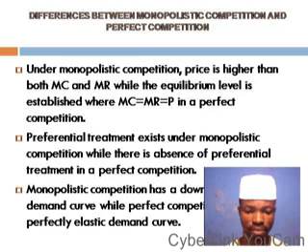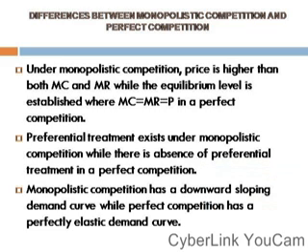Another difference is that monopolistic competition has a downward sloping demand curve, while perfect competition has a perfectly elastic demand curve. I've just also talked about that beginning under monopolistic competitive market. That in that particular market, the monopolistic competitor has a downward sloping demand curve. The reason being that he is a price setter.